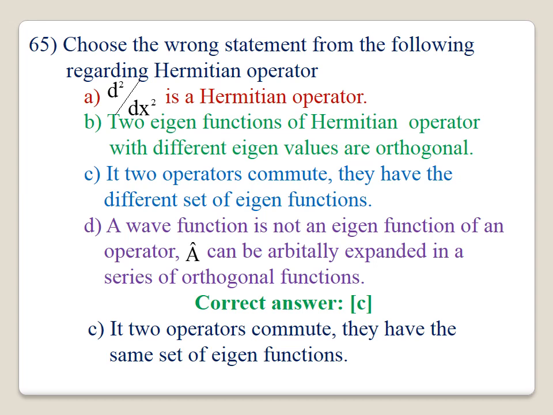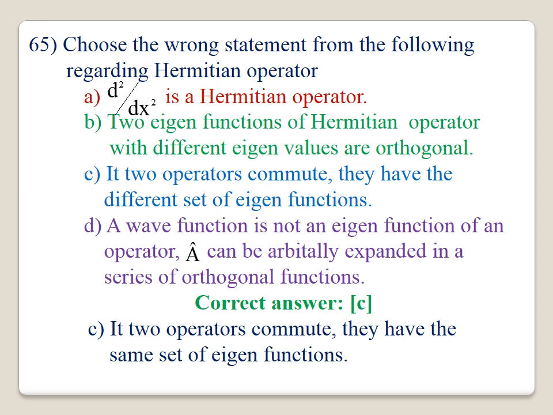65. Choose the wrong statement from the following regarding Hermitian operator. A, d square by dx square is a Hermitian operator. It is correct. B, two eigenfunctions of the Hermitian operator with different eigenvalues are orthogonal. It is also correct. C, if two operators commute, they have the same different set of eigenfunctions. It is a wrong statement.